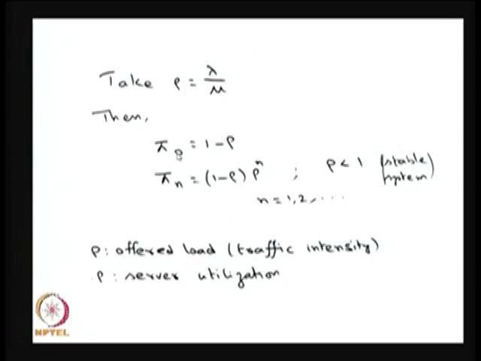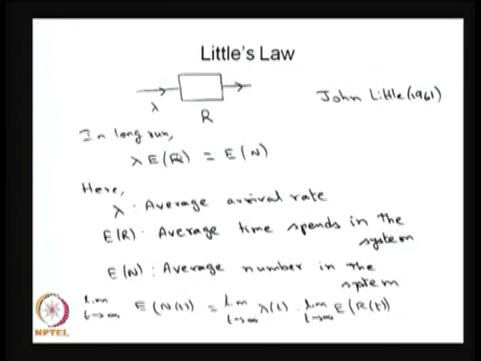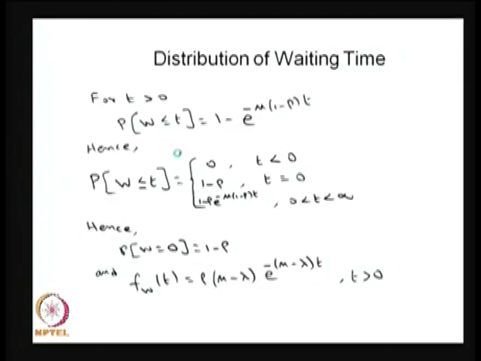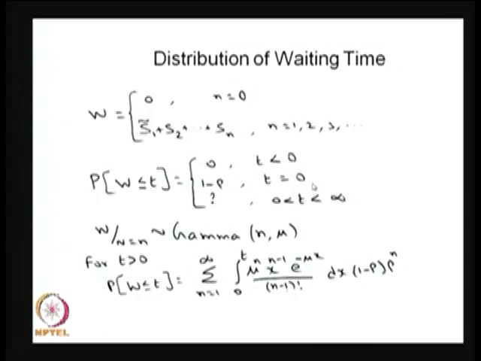The system is empty in the long run with probability 1 minus rho. Therefore, the CDF at 0 is the same as 1 minus rho, that is pi naught. Between the interval 0 to infinity, we have to find out the distribution of W.